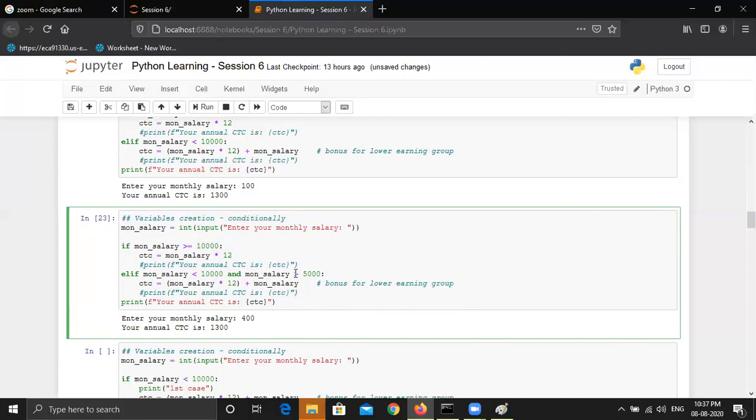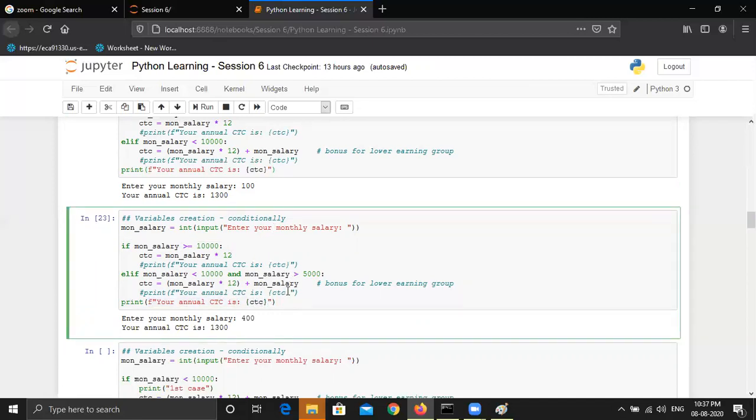Salary is less than 5,000 in this case, for which we have not given any condition. So we haven't told Python what to process when salary is less than 5,000. So basically, it is just printing the statement here with the value which was stored in the upper cell.